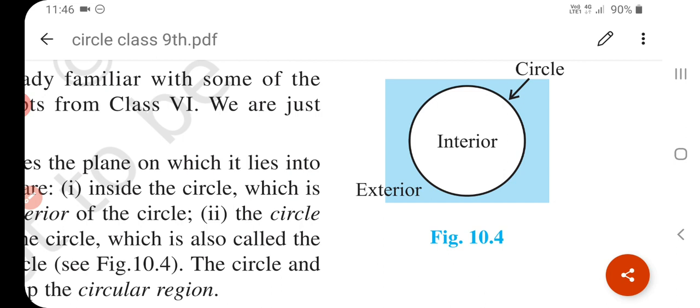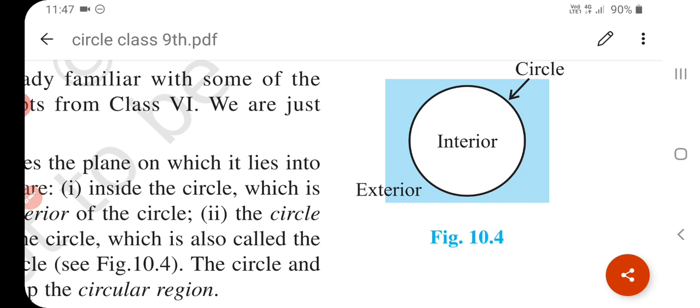Interior of the circle, so you can write down the definition. The interior of the circle is the collection of all points of the plane which lie inside the circle, that is, the collection of all points P of the plane such that OP is less than R forms the interior of the circle. Okay, understand? So the collection of all points of the plane which either lie on the circle or are inside the circle form a circular region. Okay, understand?